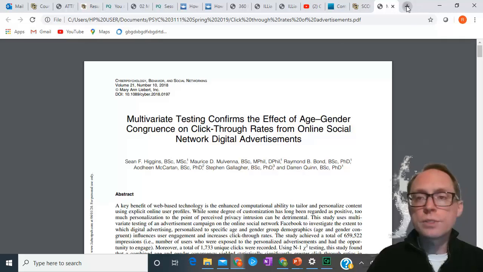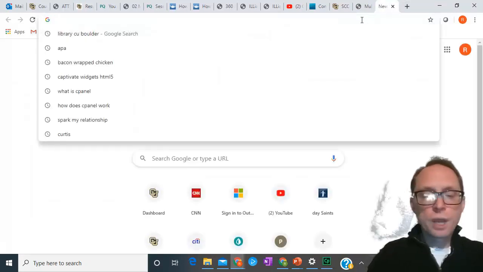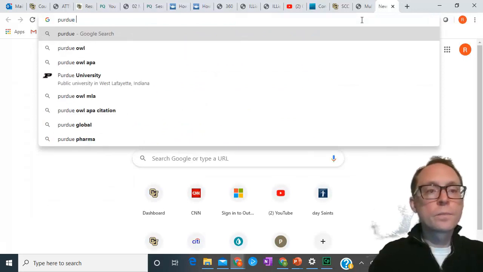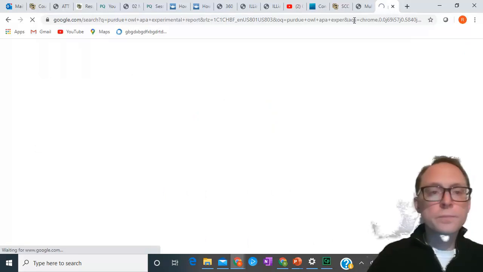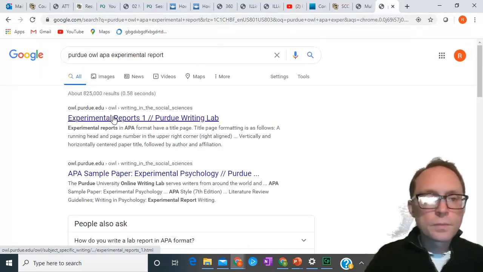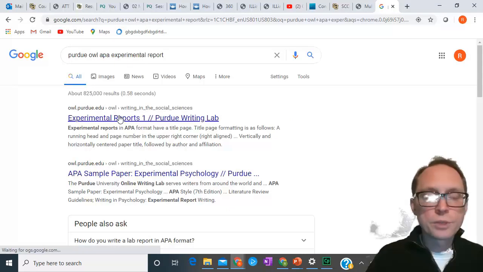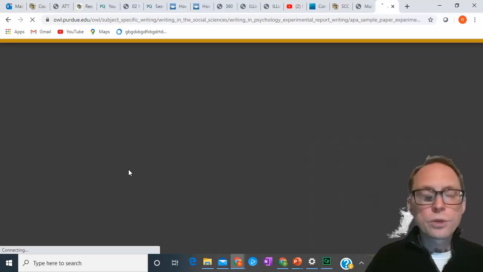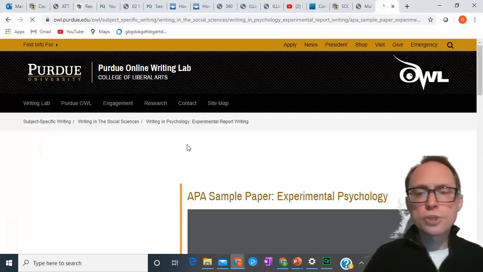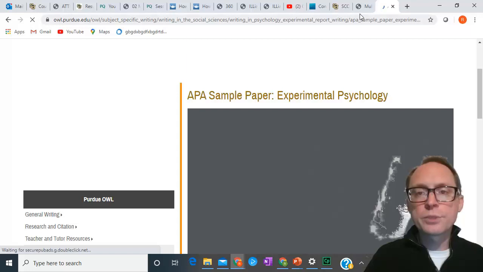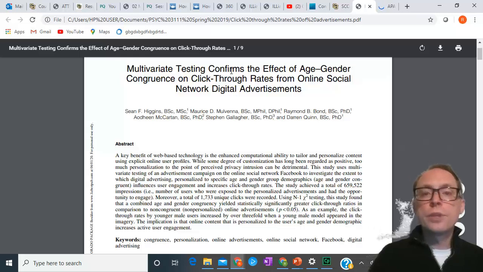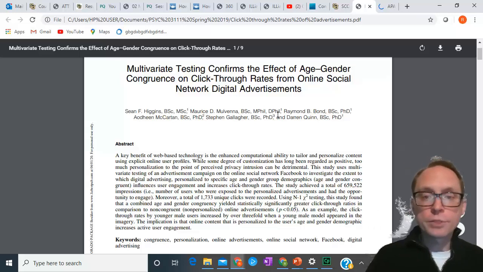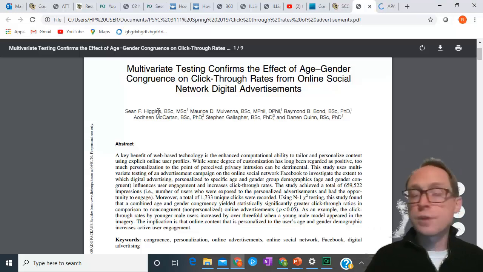One way to show the difference is we're going to go to Purdue OWL, experimental report. Purdue OWL, by the way, is a great resource for APA. It's free, which is really nice. Let's go to the sample paper, and they'll show us a sample paper. We'll look at the difference between the sample paper and the actual published paper. The published paper gives us the title and the names of all the authors. These are all of the different authors. Now notice how these authors are not in alphabetical order.